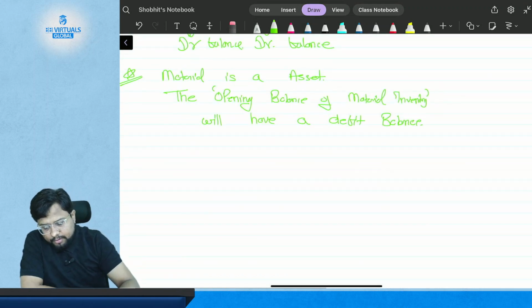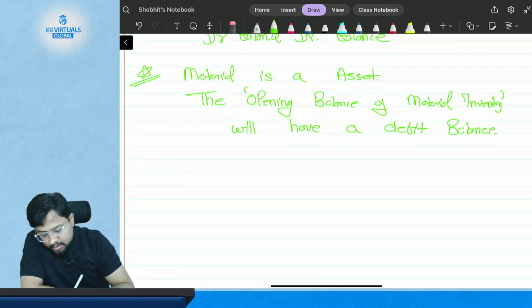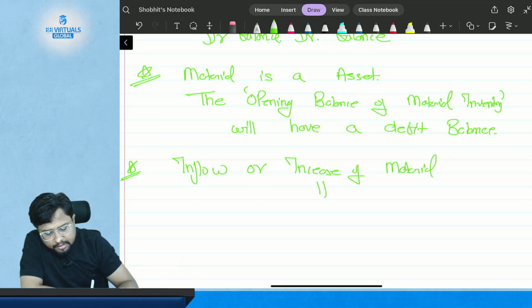So this is the material control account basic, just basic. What we have studied first: material is an asset and it will have a debit balance if there is some opening balance. Now every time there is an inflow or increase of material, it will get debited.